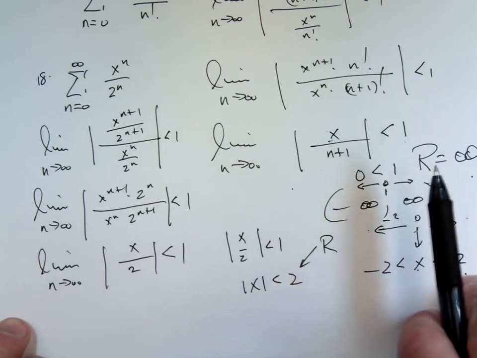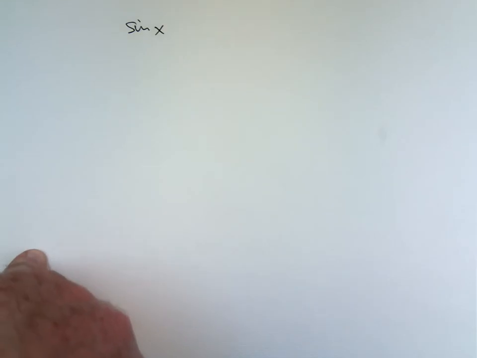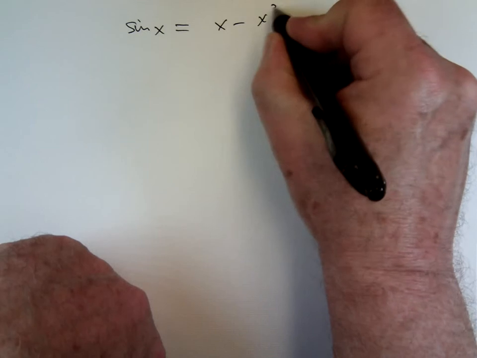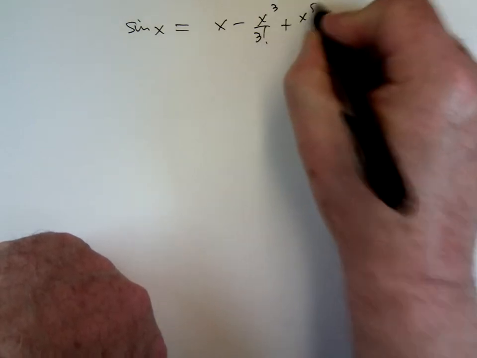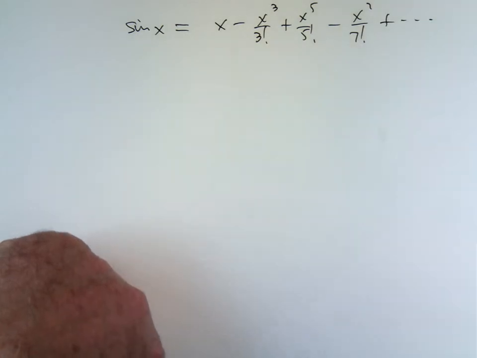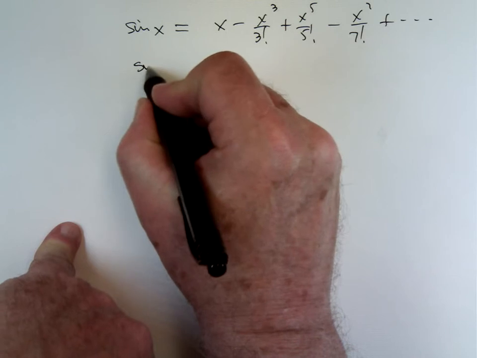Okay, 19 and 20. Use the Maclaurin series for sine x. First two non-zero terms. Well, you should know that sine x is an odd function, and it's equal to x minus x cubed over 3 factorial plus x to the 5th over 5 factorial, minus x to the 7th over 7 factorial, etc. What we're going to do is use the first two terms to approximate the sine of 1 radian.